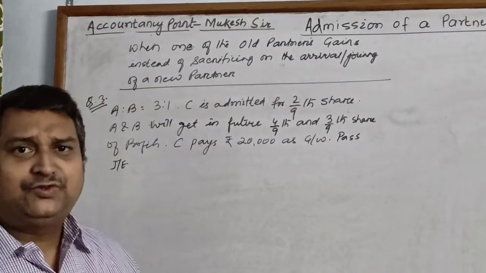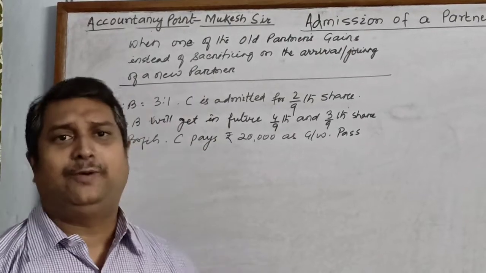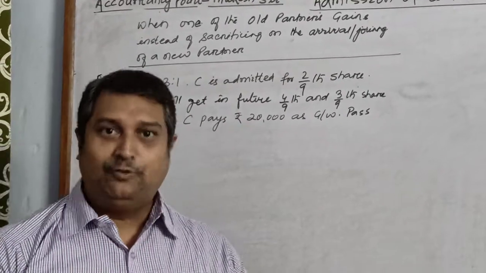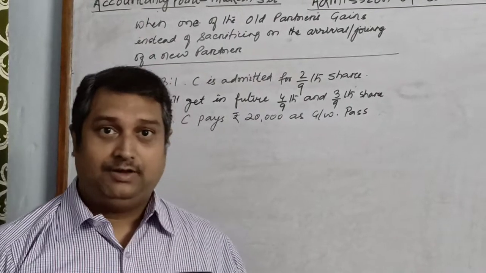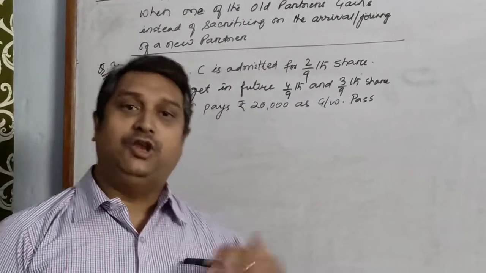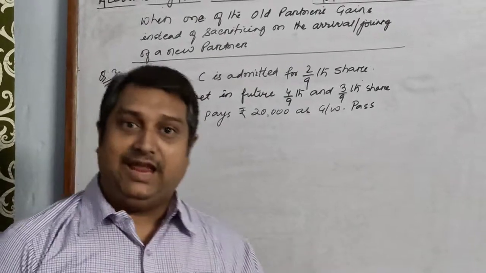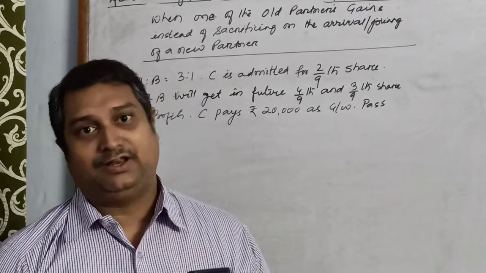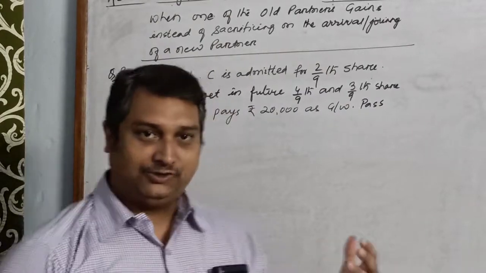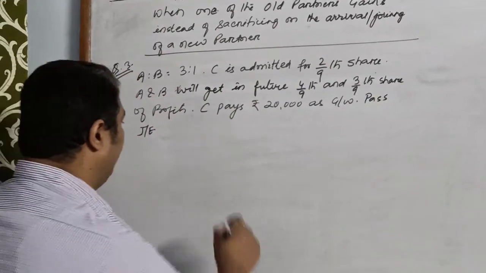Till now, we have solved all the situations and all the questions when the old partner sacrifices. They don't gain. But it is not necessary. There may be a situation when an old partner may gain instead of sacrificing. So how to solve the sum in that particular situation? Please pay attention over here.